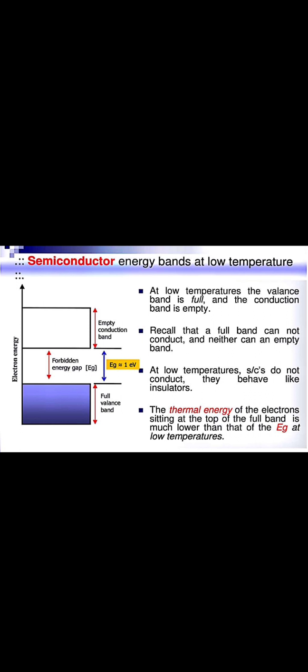So at low temperatures, at 0 Kelvin, the semiconductor behaves as an insulator, meaning there will be an empty conduction band. That means in the conduction band there will be no electrons at 0 Kelvin for semiconductors. And as you provide energy like thermal energy, the electrons at the highest valence band will get an energy of about 1 electron volt, and they will try to jump out from the valence band to the lower conduction band.